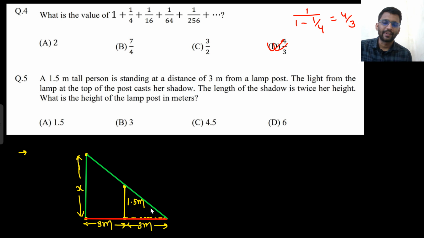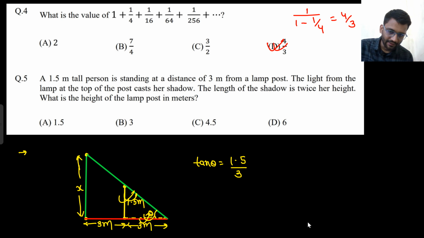Now we have to find the value of x. So let's assume this is angle theta. So tan theta is equal to 1.5 by 3. That would be equal to x by 6. Side in front of this angle, that is x, divided by the base. So from here you get the value of x.